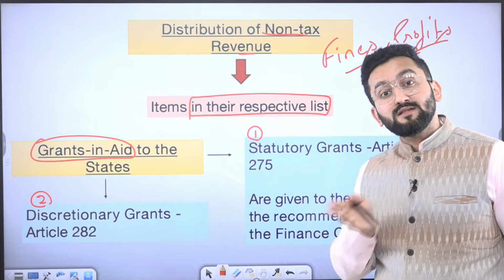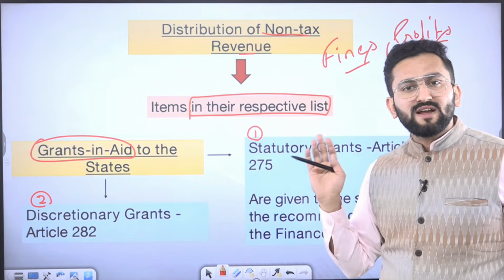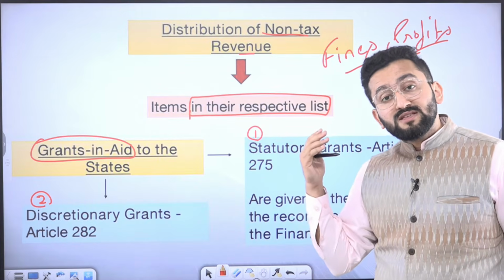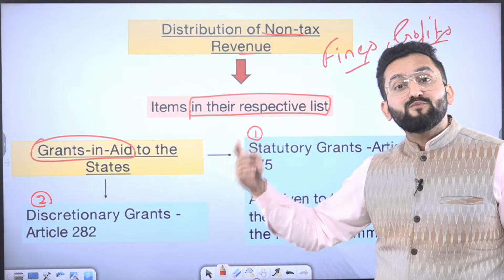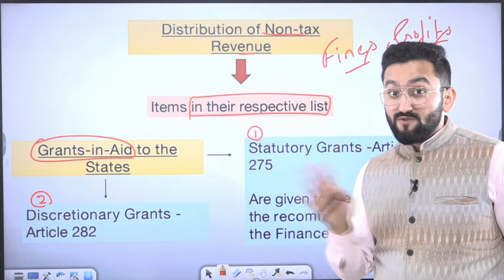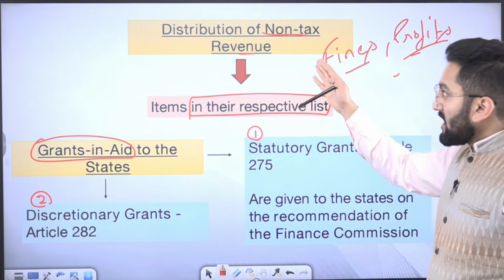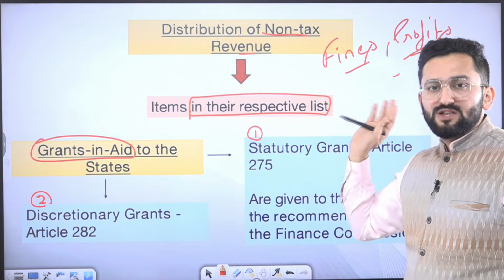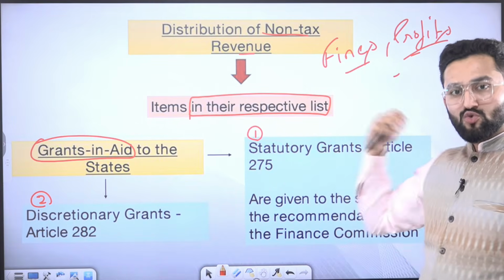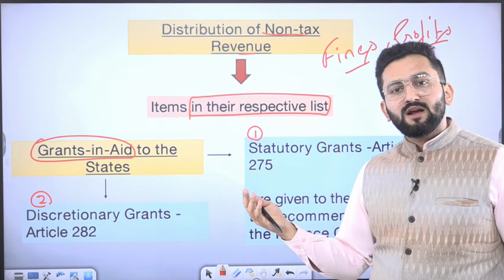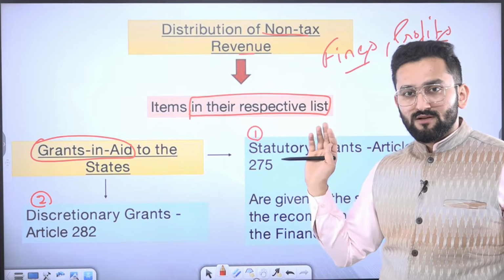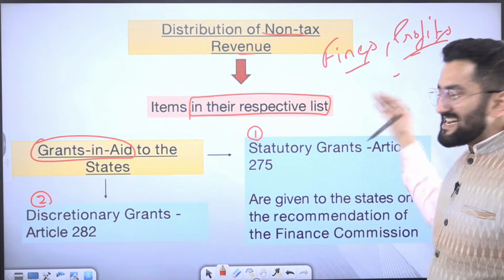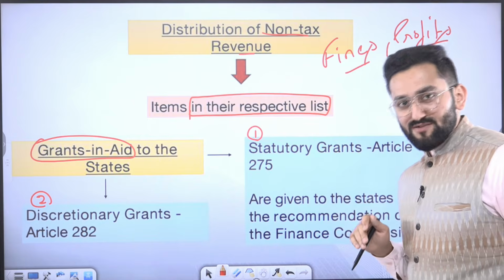State governments and the central government collect a lot of fines and different revenue streams of profits as well. They have profitable ventures, right? So in this aspect, they have to deal with their respective lists, meaning the areas in which you can impose and collect are yours. So there is quite an independence in this area of non-tax revenue.